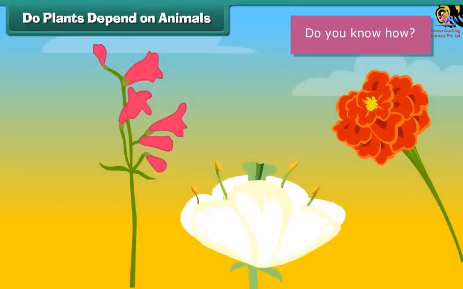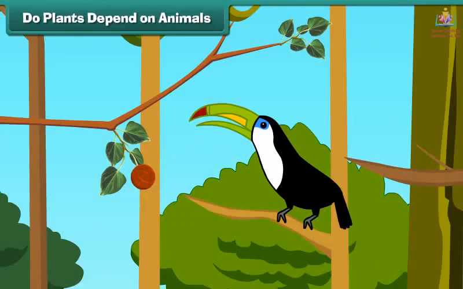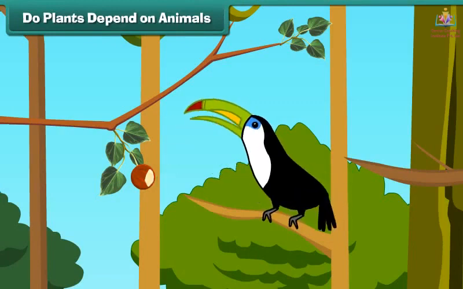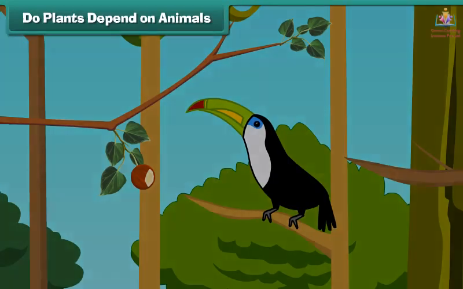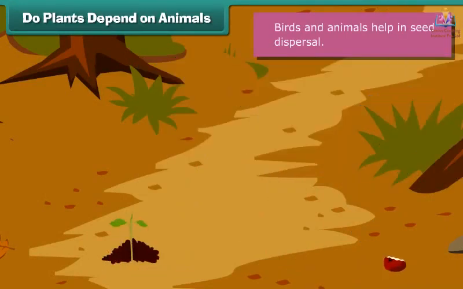Do you know how? Let us see this. Many insects, bees and butterflies carry the pollen grains in the lower part of their legs when they sit to suck nectar from flowers and move from flower to flower. They spread the pollen carried by their legs. This is how they spread the plant seeds.